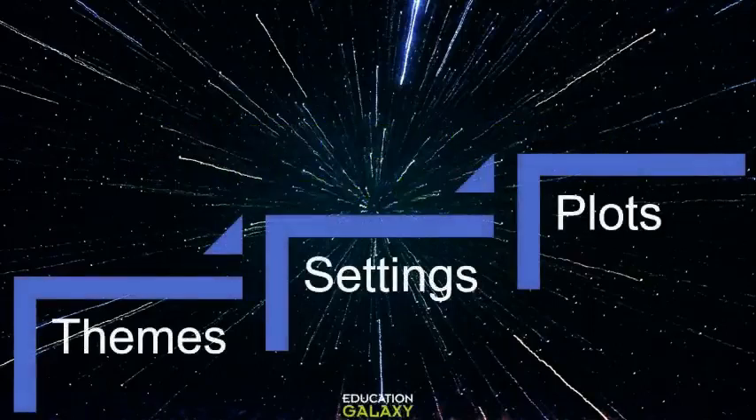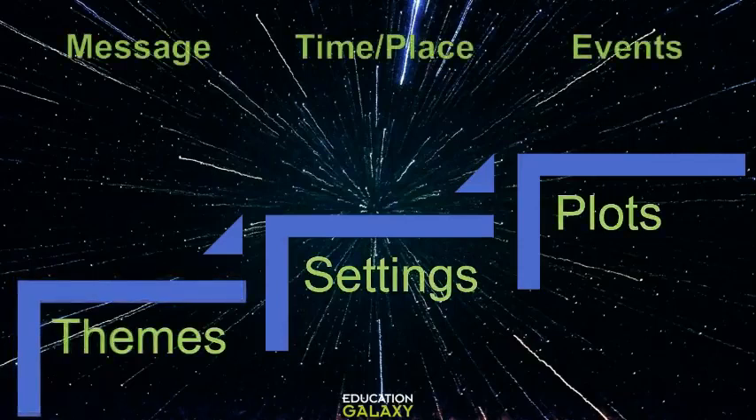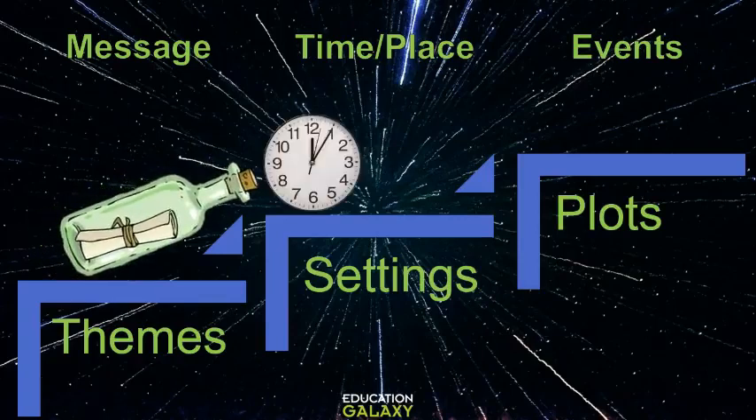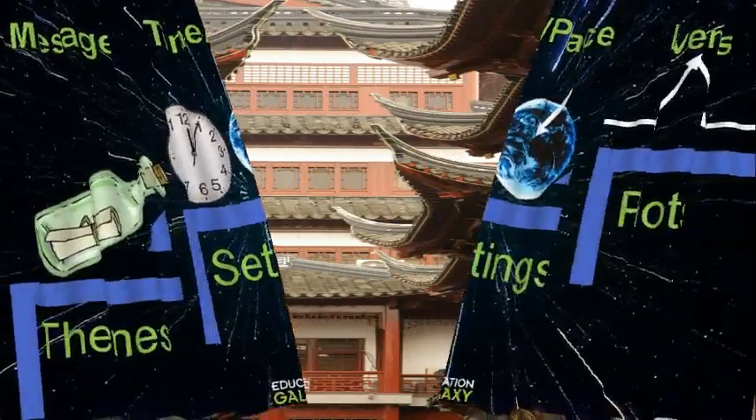Let's quickly review what themes, settings, and plots are. Themes are messages. Setting is the time and place, and events are what make the plots of stories. So look for what is the theme or the message in the story, where and when the stories take place, and what actions happen at the beginning, what is the climax, the falling action, and the end of two stories.